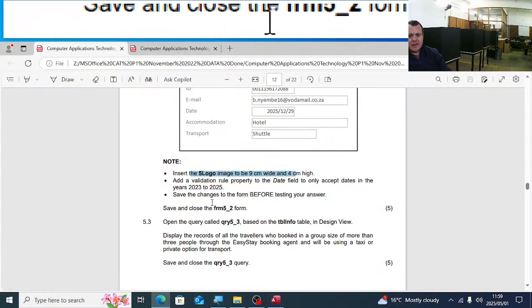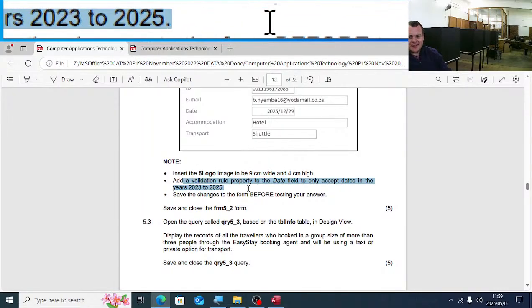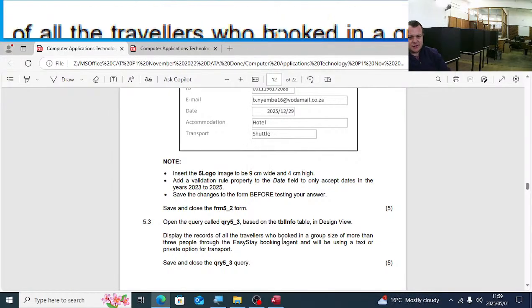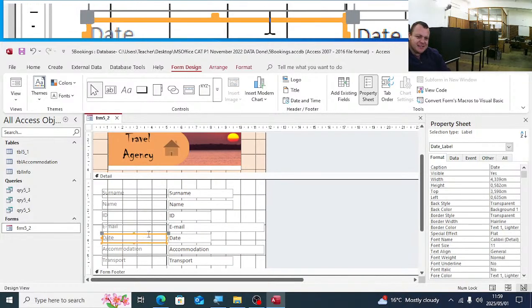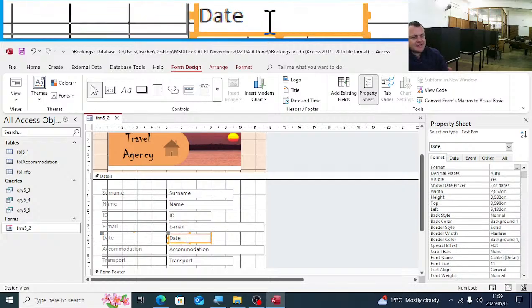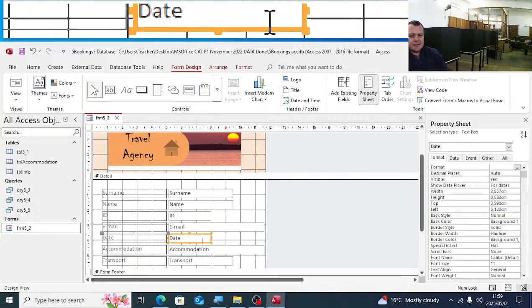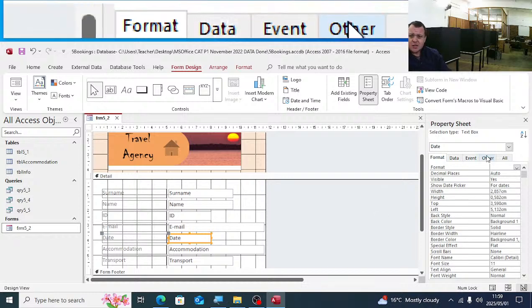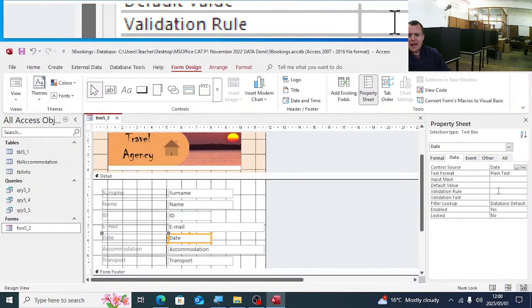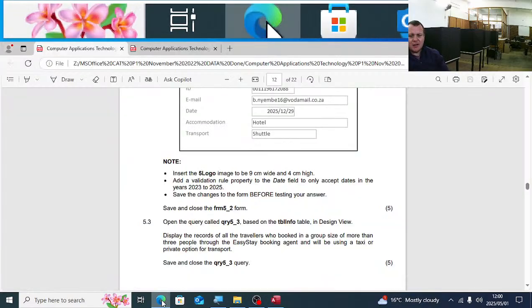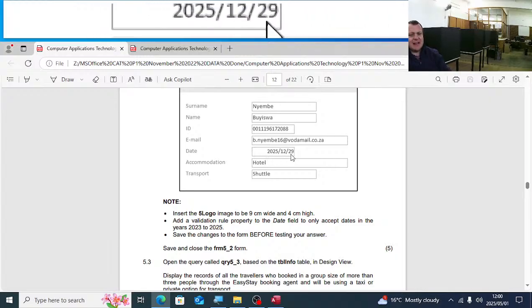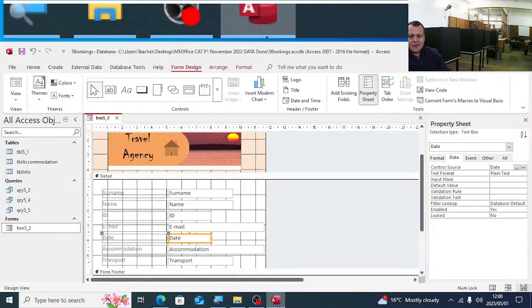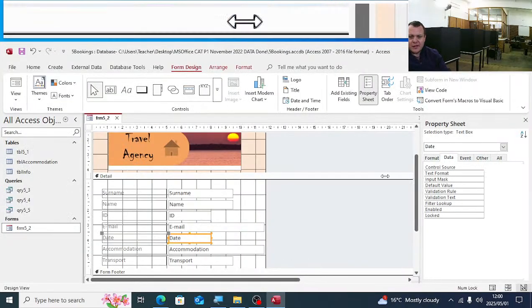That's correct. Next one, add a validation rule property to the date field to only accept dates in the year 2023 to 2025. So the date field, which one is the field, guys? The left hand side one is the label. The field is the text box. So we will click on the date text box, the field, and click on data. Here I just want to see how the dates are entered. You can see the dates are entered by year, month, and day.